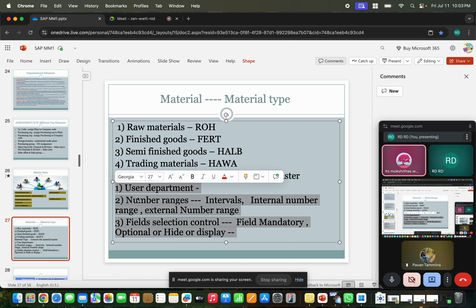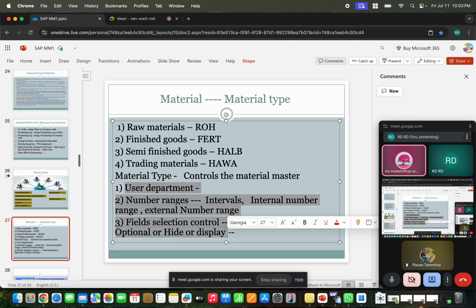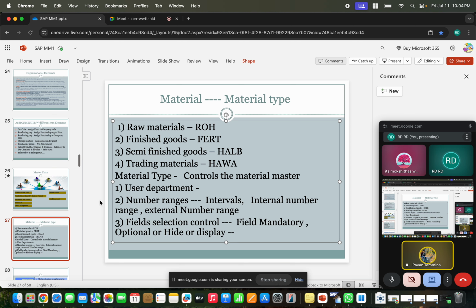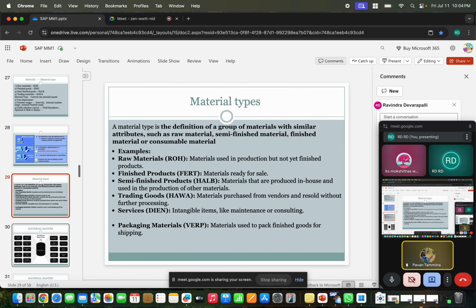So who controls this? Material type controls the material master record. Material type is controlling the material master on these factors. Clear? So we'll discuss the remaining controls further. Then we'll plan to create the material type. So we'll understand what the material type is.